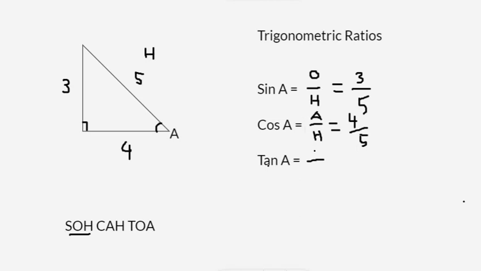Tangent, tan is TOA, opposite over the adjacent side. So now tan A will be 3 over 4. So these are the three trigonometric ratios for angle A: sine, cosine, and tangent.